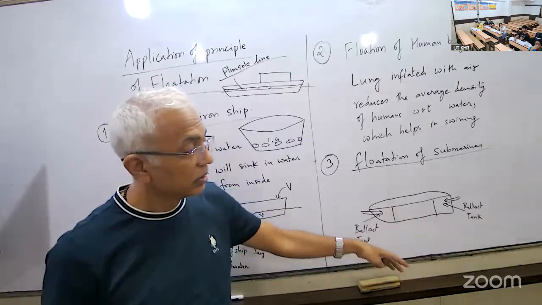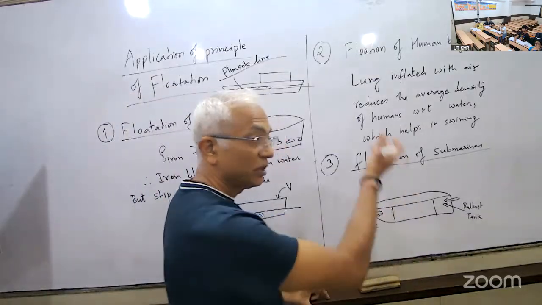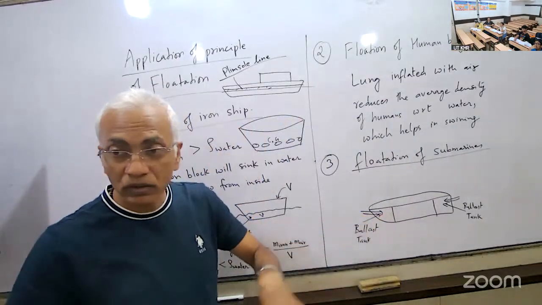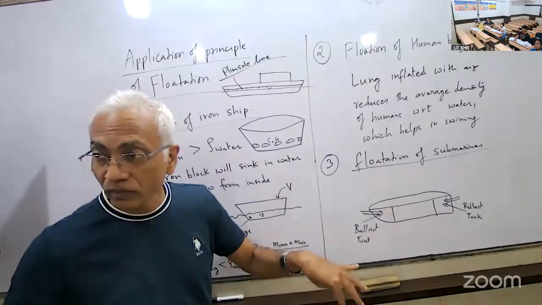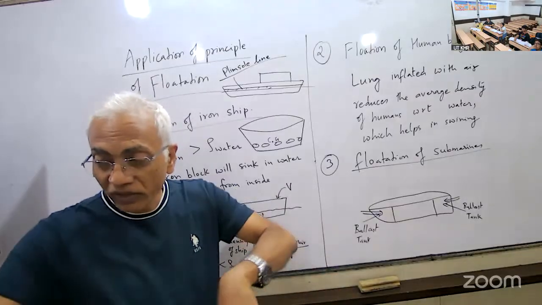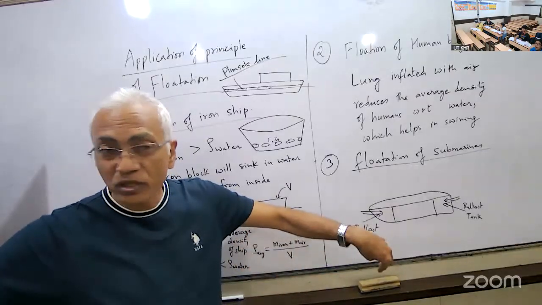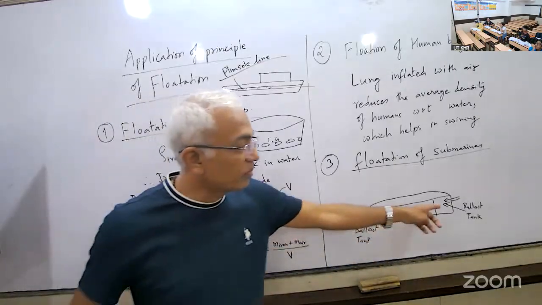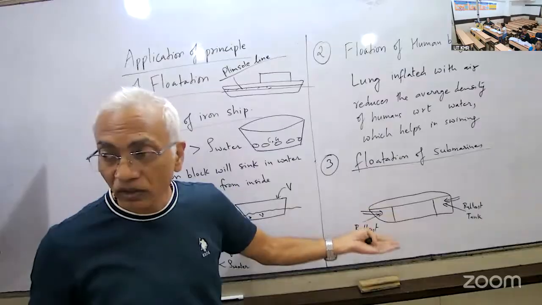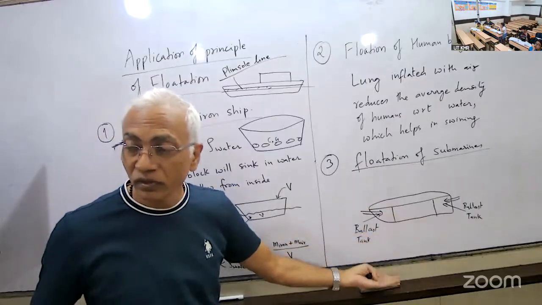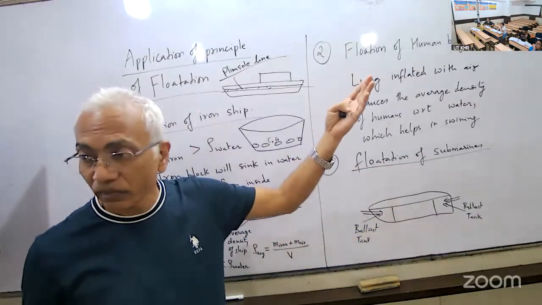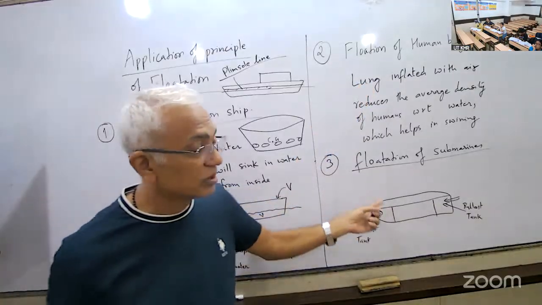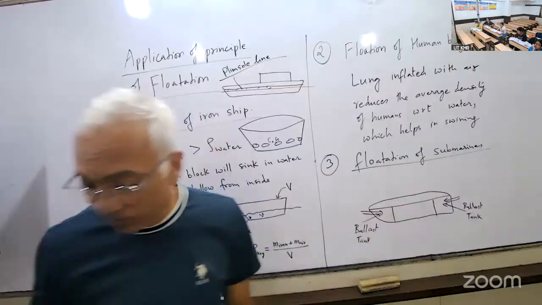Okay. If you want to bring the submarine up on the surface, then the water is flushed out through high pressure. Okay, with the help of high pressure, it is forced out. When the water is forced out, then this empty volume, the density now becomes less, and therefore it can rise up. Is that clear? So this is the concept of ballast tank in case of submarine.